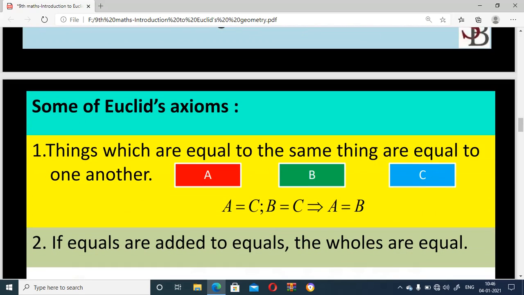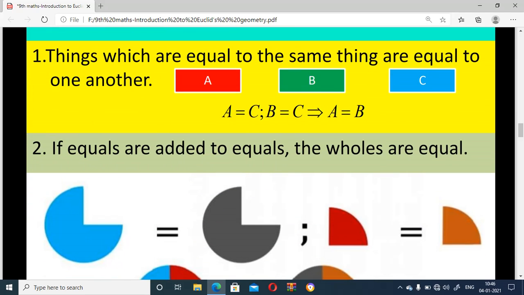Some Euclid axioms. The first axiom: things which are equal to the same thing are equal to one another. Next, if equals are added to equals, the wholes are equal.